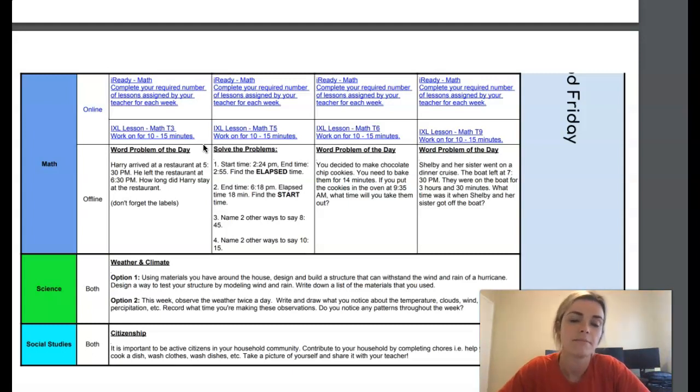In third grade, please remember too that you don't have to do both of these. You don't have to do the online and the offline, you can pick. Last week, I had a lot of you that did both, which is really great, but you don't have to do that. As the time goes through this week, tomorrow you're going to be looking at where you're solving the problems. It's not necessarily a word problem, but as the days go on, they are going to get more challenging.